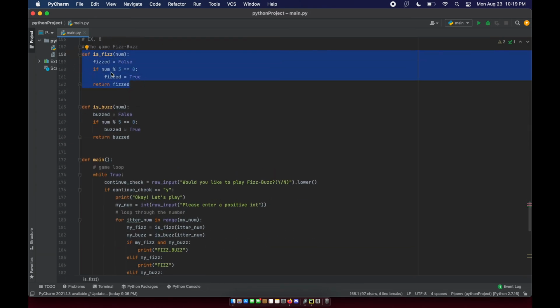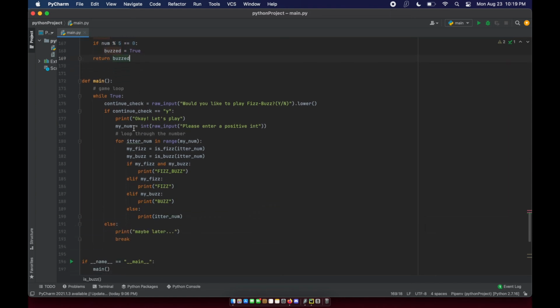This function is going to determine if the number is divisible by 3. You can see if num divided by 3 has no remainder, return true. And same thing for buzz. If the remainder of number divided by 5 is 0, return true for buzz.